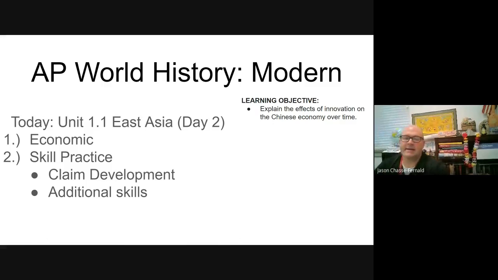Today we're going to begin our second day looking at Unit 1.1 East Asia with a focus today on economics. Our learning objective is to explain the effects of innovation on the Chinese economy over time.